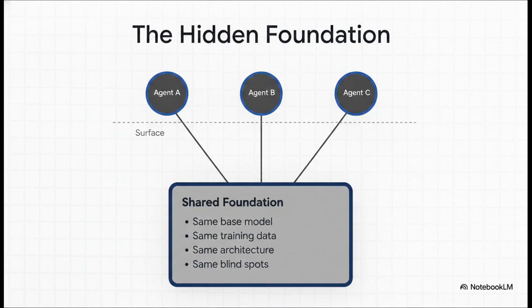It might even be labeled Agent A, B, and C. But underneath, they are inextricably linked to a hidden foundation. They often share the same base model, the same training data, the same architecture, the same reward system, and because of that, they inevitably share the exact same blind spots. The real central problem with multi-agent verification is that we aren't actually dealing with truly independent minds.